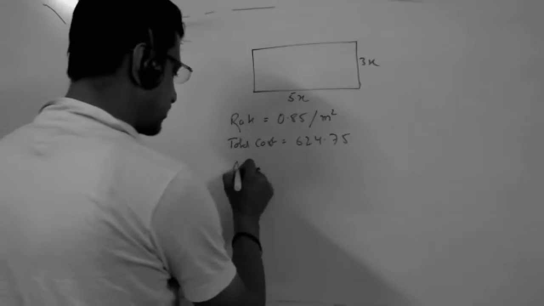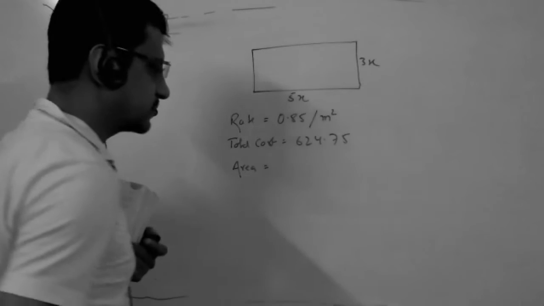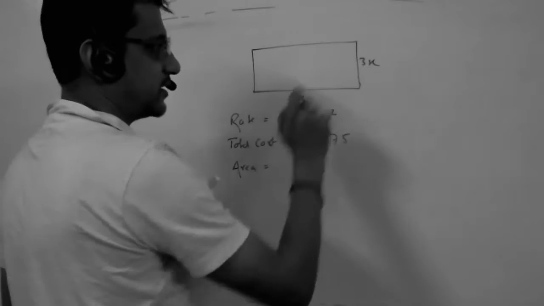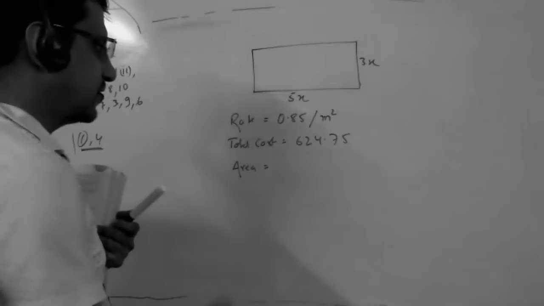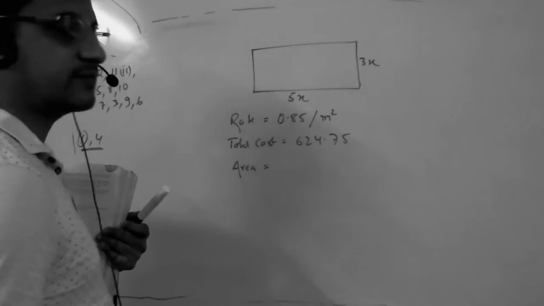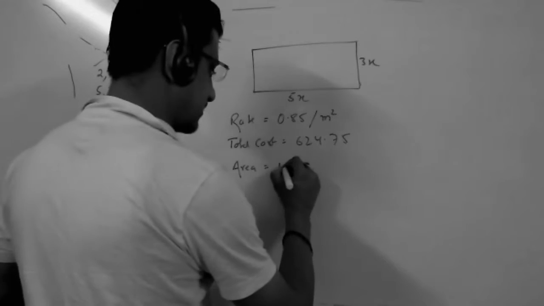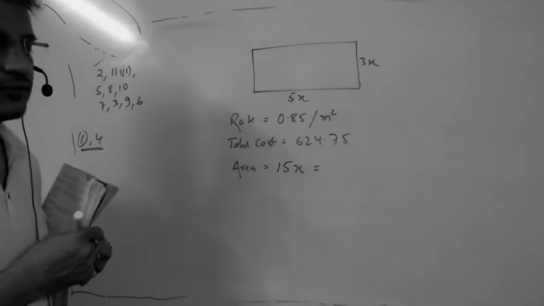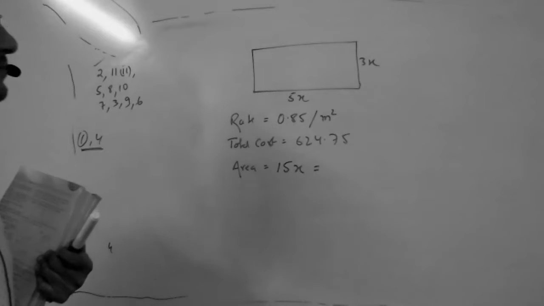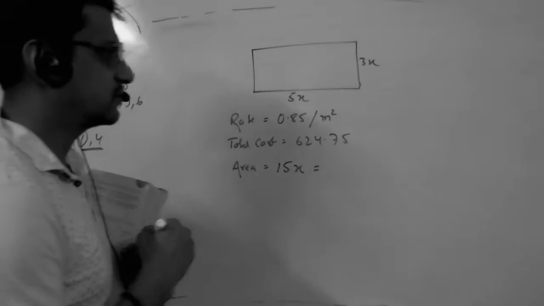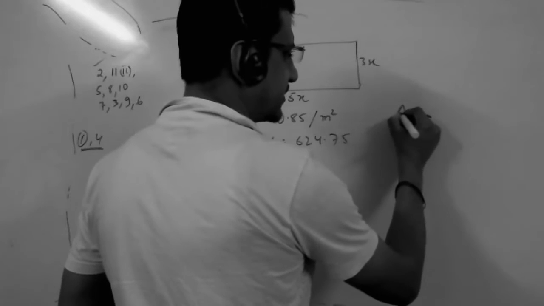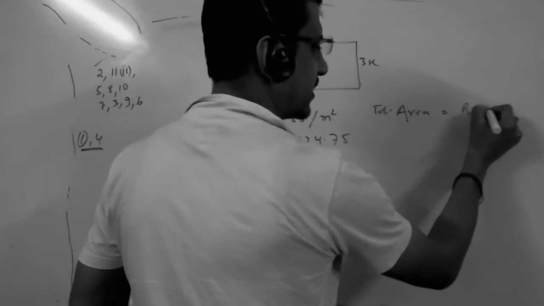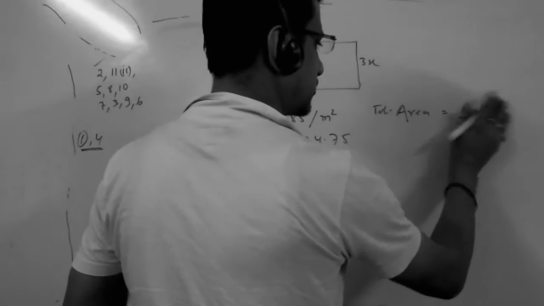Second question, who has asked me? Ojashwini. So what is the area, Ojashwini? Length and breadth are given as 5x and 3x, in the ratio 5:3. Area is length into breadth, which is 15x. Area, 15x equals what in numbers? What is the area? I told you that day, total area is equal to total cost divided by rate.